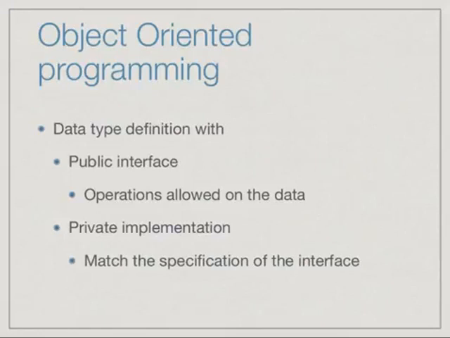So here, for instance, if we add a heap, the public interface would say insert and delete max. The private implementation may be a sorted list or it may be a heap. And then we would have to ensure that if we are using a sorted list, we implement delete max and insert in the correct way. And if we switch from that to a heap, the priority queue operations remain the same.